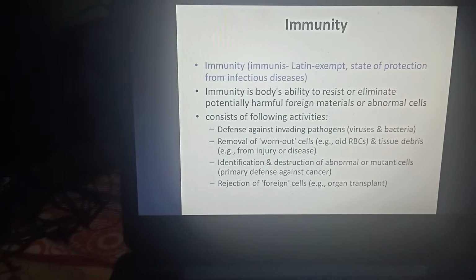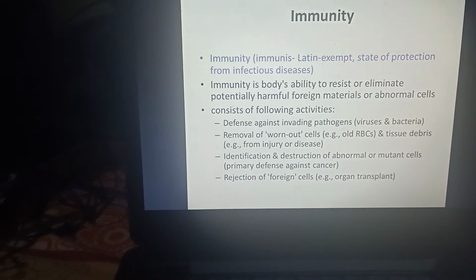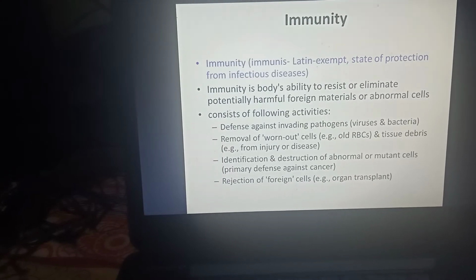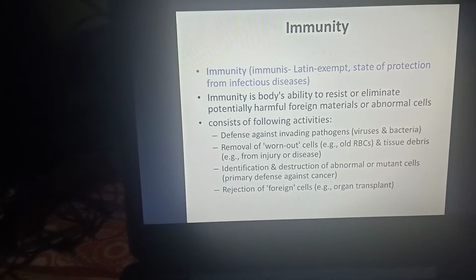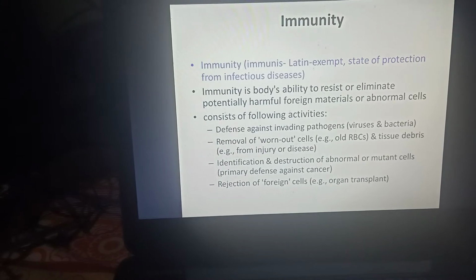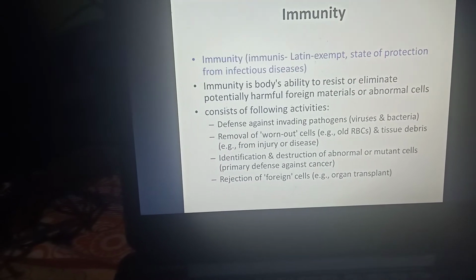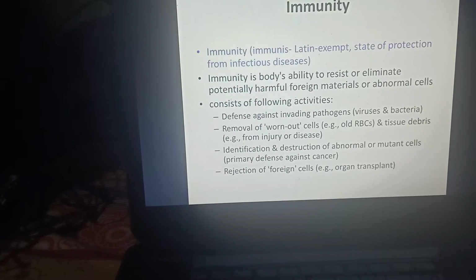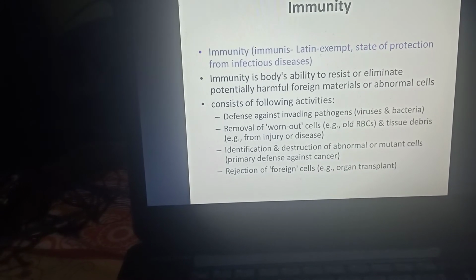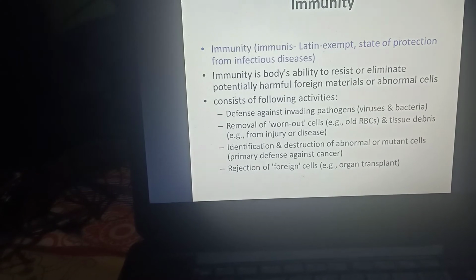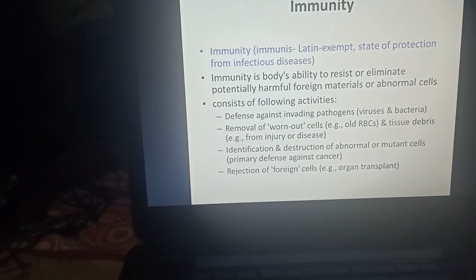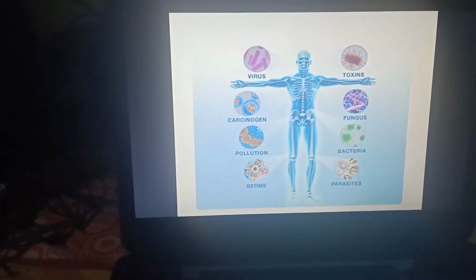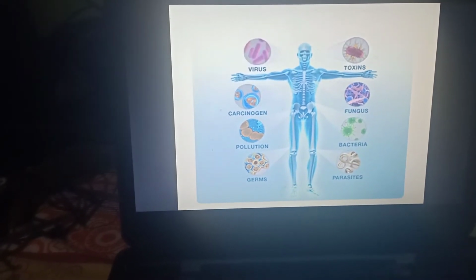Immunity is the body's ability to resist or eliminate potentially harmful foreign material or abnormal cells. Immunity helps us in defense against invading pathogens such as viruses, bacteria, fungus, etc. It helps in removal of dead cells, identification and destruction of mutant cells, rejection of foreign cells, etc. These are the examples of pathogens which take entry inside the body.